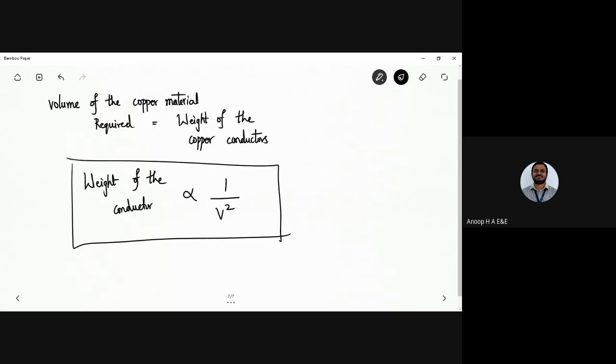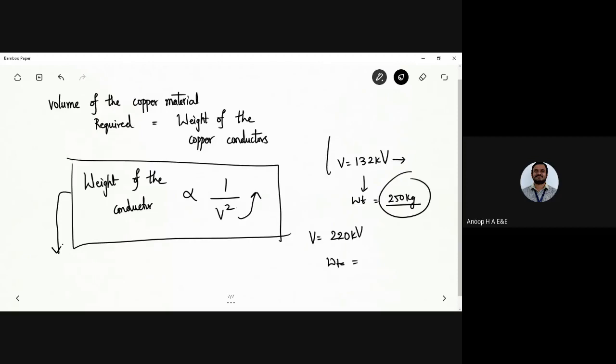Now, what do I infer from this equation? If I have an increase in the value of voltage, the copper material weight will go down. If I take the transmission line voltage, generally it would be 132 kilovolt, and the weight of the conductor would be somewhere around 250 kg required for the transmission line network. Now, if I increase the voltage level to 220 kilovolt, the weight would go down.